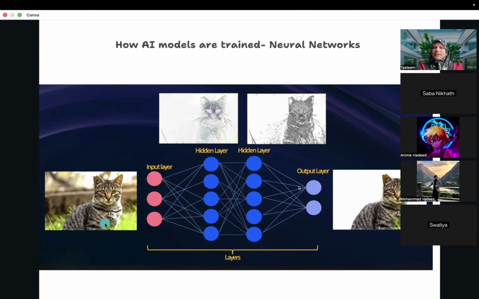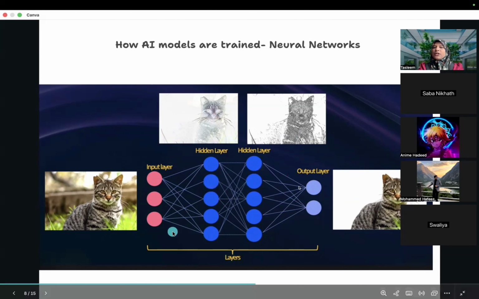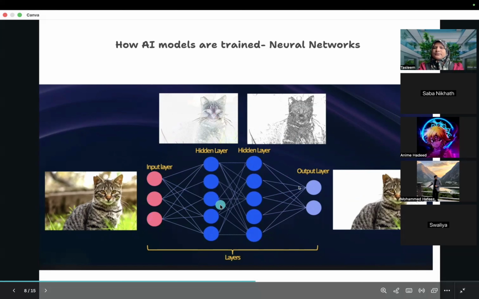Likewise, it will be fed with the next pictures, like so many pictures. Like this, the model is trained on a numerous amount of data of pictures of animals, pictures of humans. So much data is fed already, and it is trained. That's why it is able to recognize the photos and pictures. That's how your neural networks work.